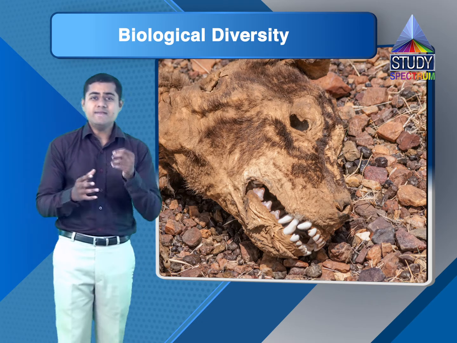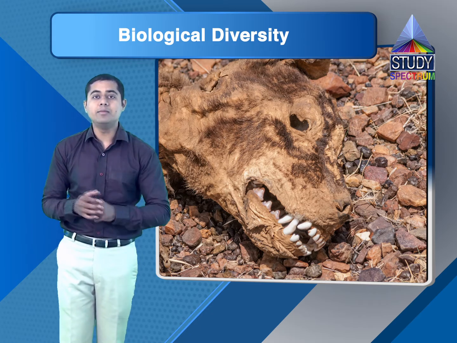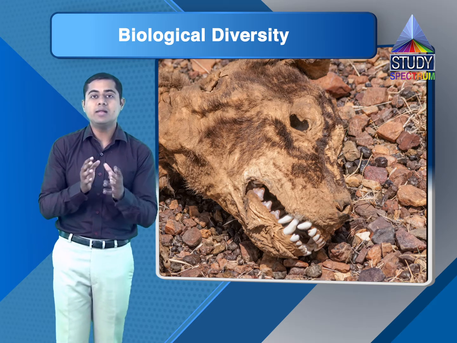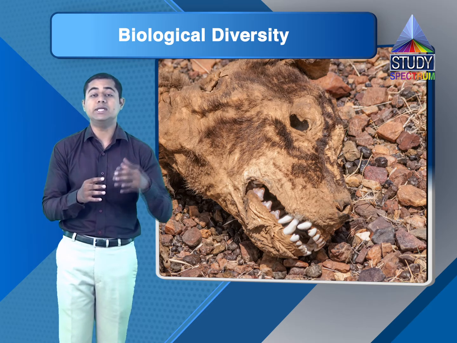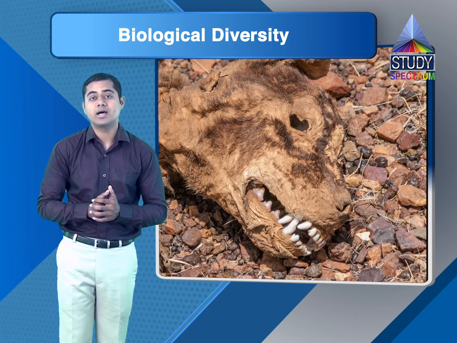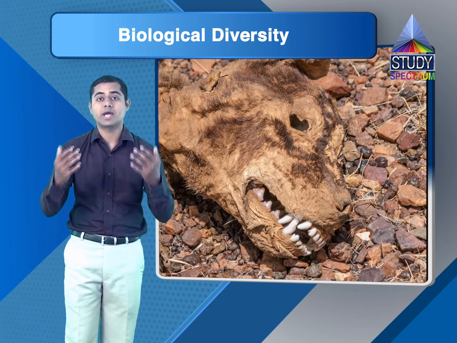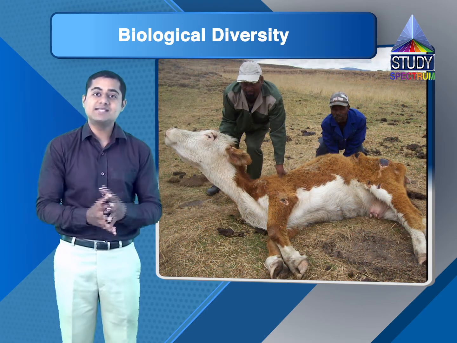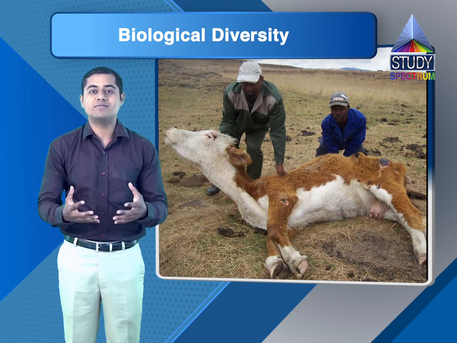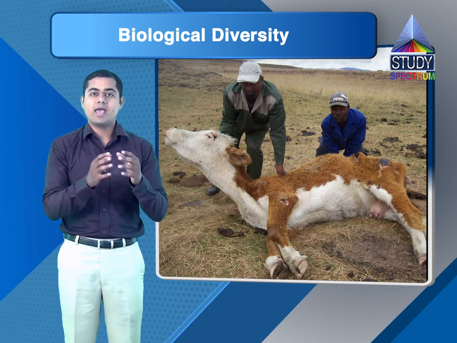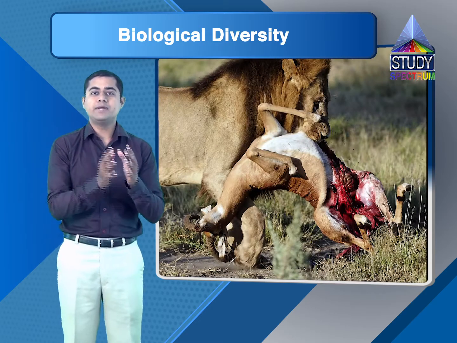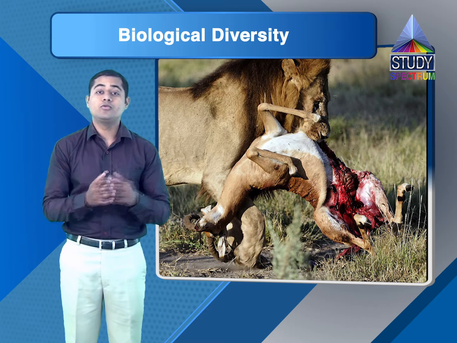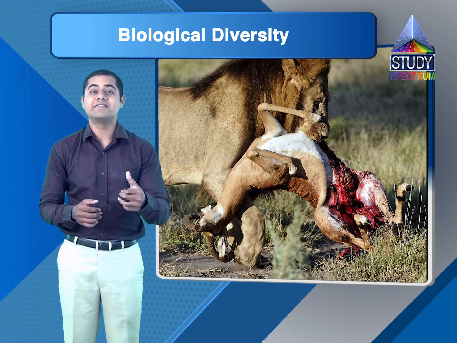So just think, if even a single element in this food cycle, in this food chain, is missing, what would happen? Automatically another element dies of starvation. And slowly, the whole living world dies. So biodiversity in itself becomes the very reason for the existence of life itself. Every predator in this living world is alive just because there is prey to feed on. If there is no prey, the predator will not survive.